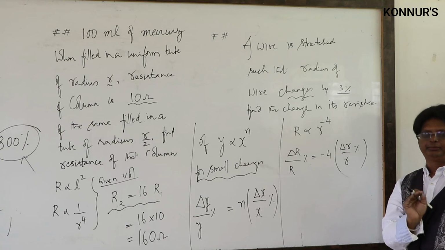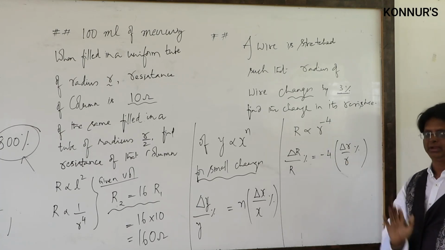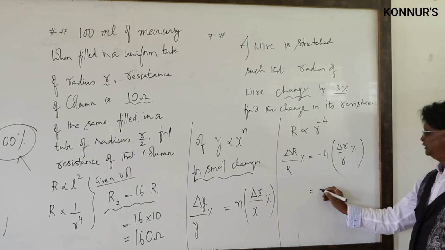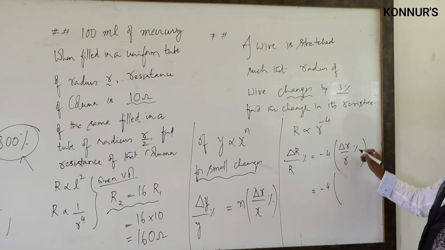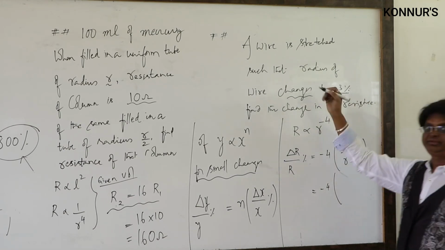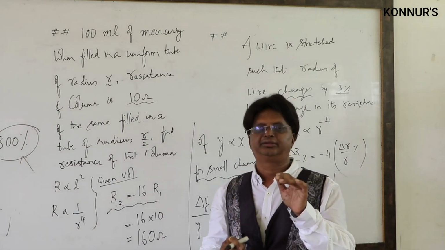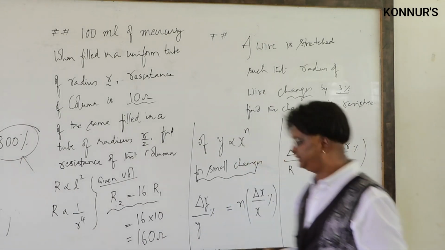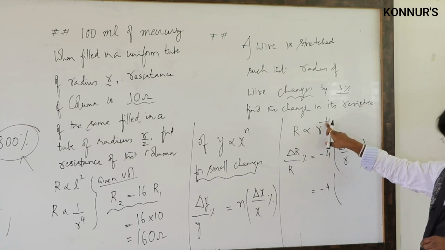Substitution requires a simple logic. Please don't get confused. Along with the negative sign I am writing: now here this is minus 4 times, what is the delta r by r % given? 3%. What is the change? When the wire is stretched, the radius decreases, so that it is a decrement. Therefore, minus is due to this index.